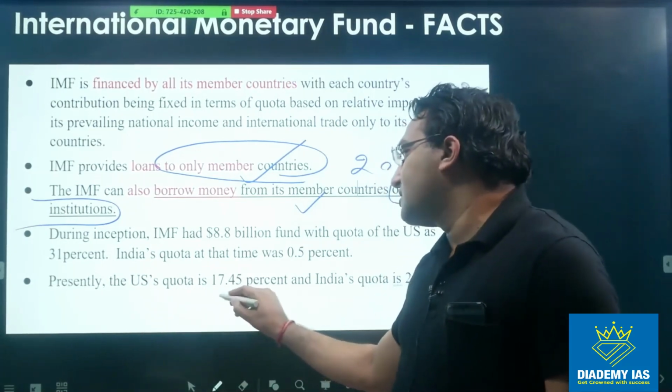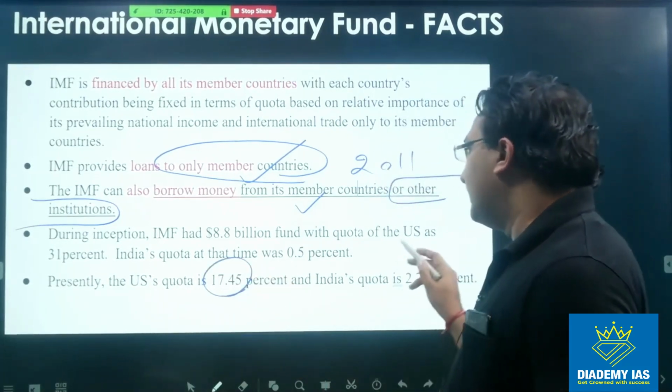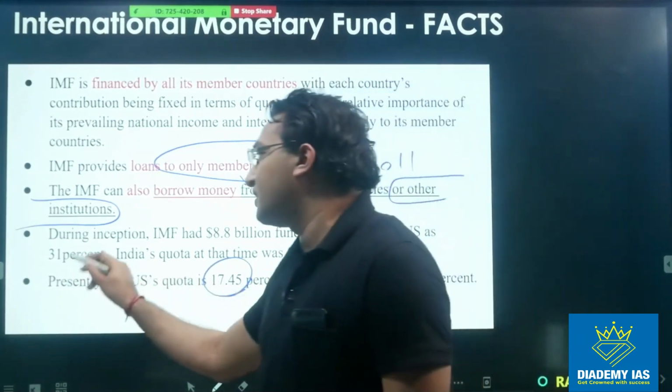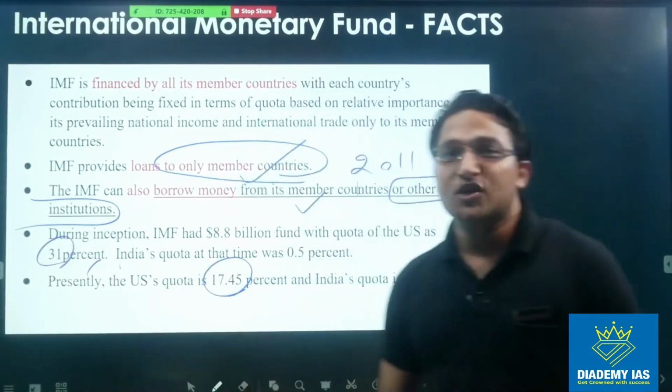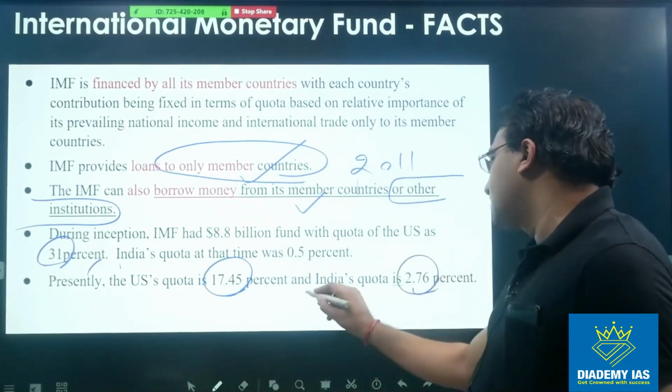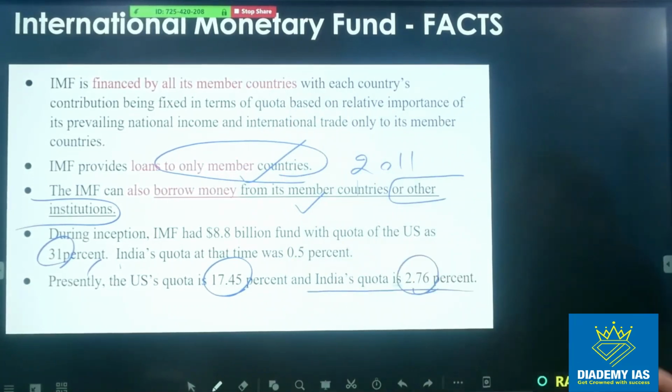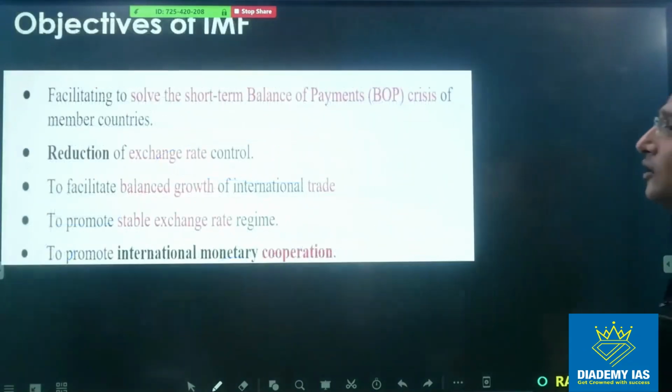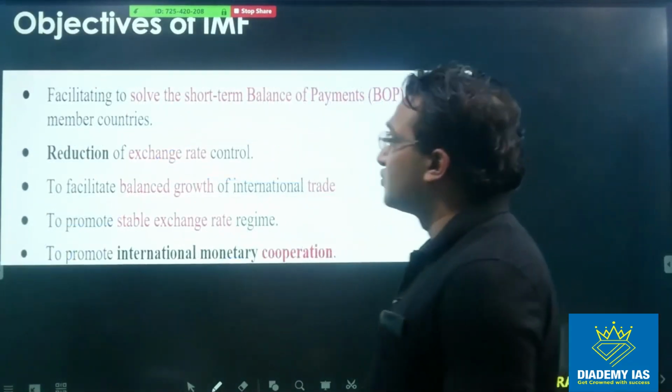Recently US quota is 17.45%. Earlier in the starting this was 31%. So the quota of USA has been declining over a period of time. As of now, India's quota is 2.76%. We will discuss what is the meaning of quota, what is the total distribution. We will discuss all of those things.